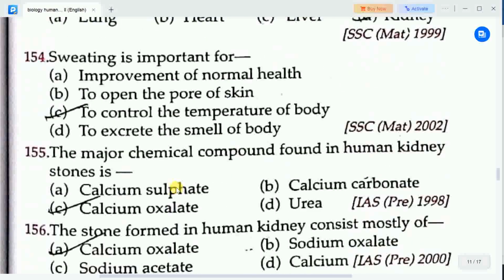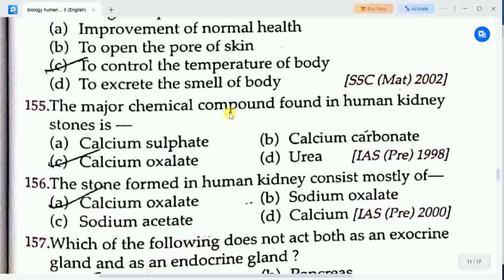Next question: the major chemical compound found in human kidney stones is? Options are A. Calcium sulfate, B. Calcium carbonate, C. Calcium oxalate, D. Urea. Correct answer is option C, calcium oxalate. So calcium oxalate is the major chemical compound found in human kidney stones.